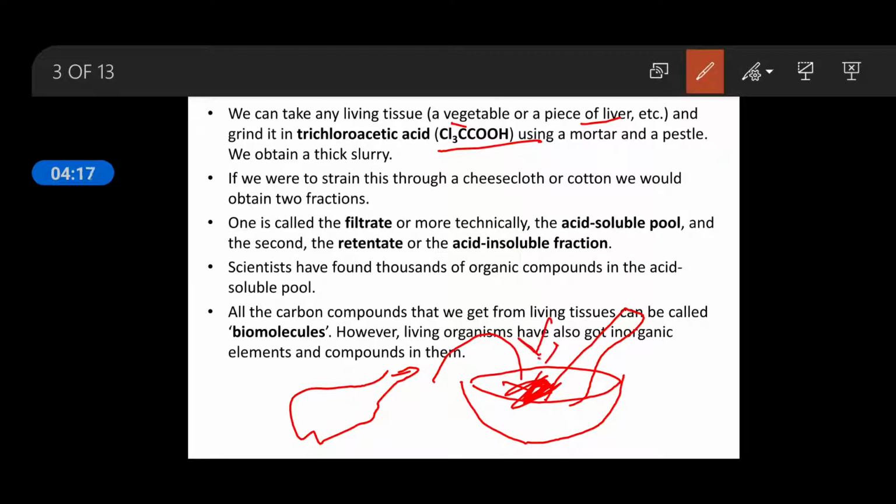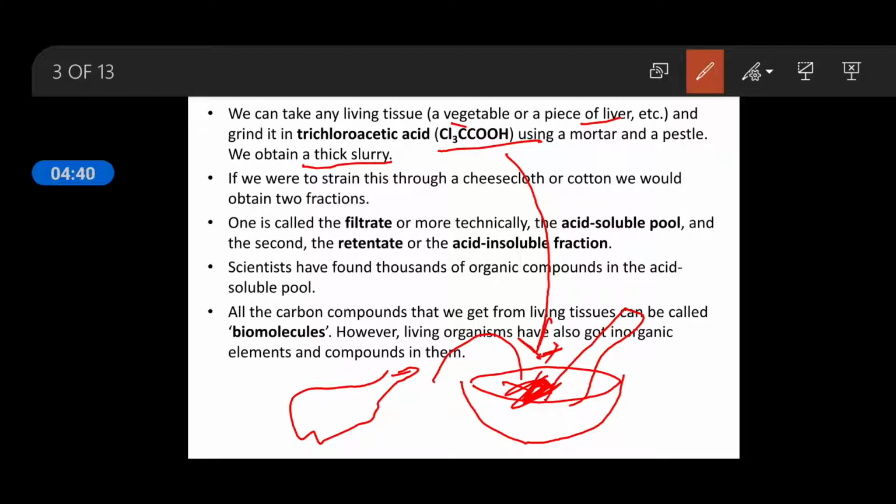Then what will happen? After crushing, after grinding, we will obtain a thick slurry. If we were to strain this through a cheesecloth or cotton, we would obtain two fractions.